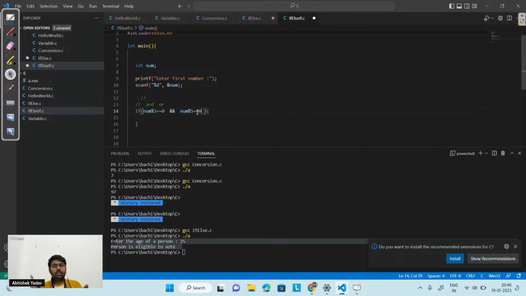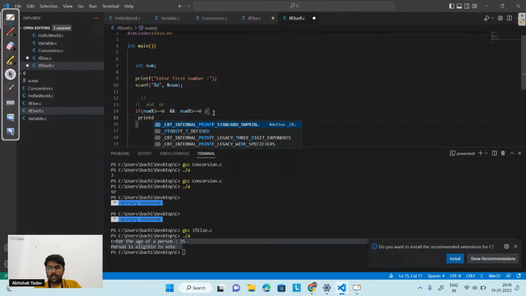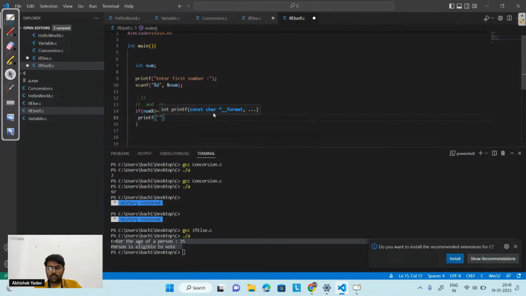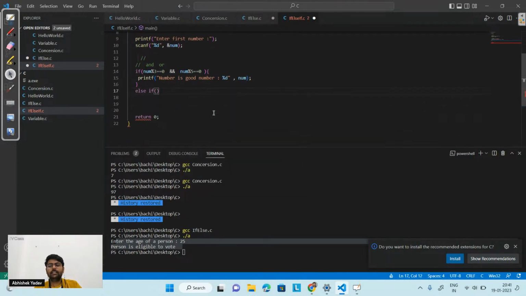The number is divisible by 3 also, and the number is divisible by 5 also, right? So if this condition is true, I have to print that the number is a good number. I can print the number also. Let's print the number, that is %d, and the number is stored inside the num variable, so here I will print num.